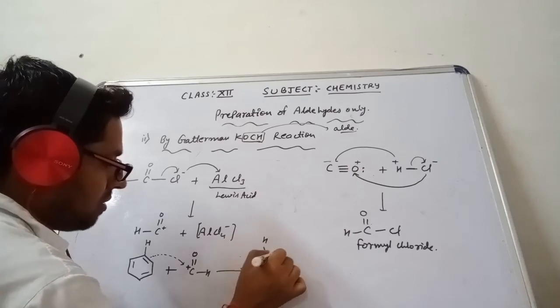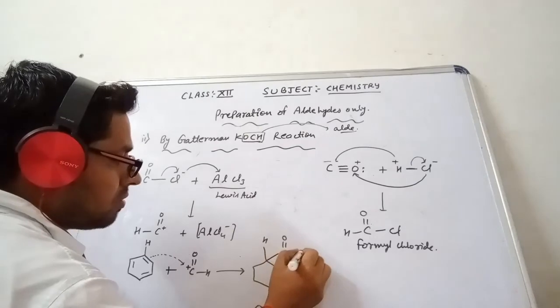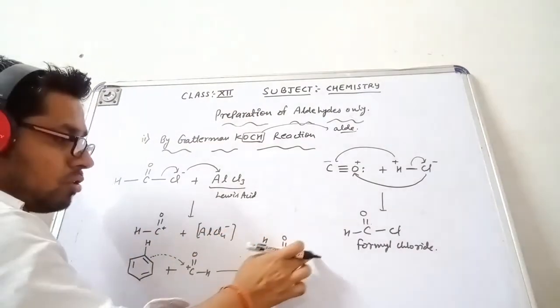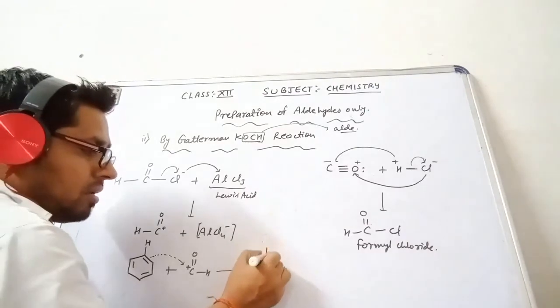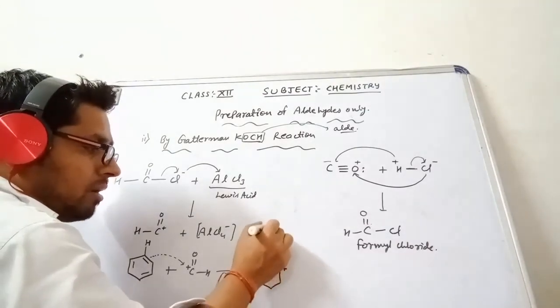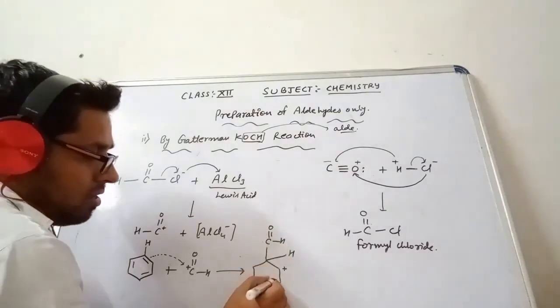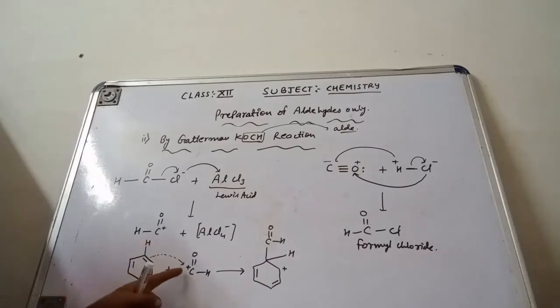H, this is single bond C, double bond O, single bond H. Now I can show it in this way also. Suppose I represent it in this way: this is C, double bond O, single bond H, and this hydrogen I am representing here. Because the pi electrons are transferred from here, positive charge will come. So that means it will lose its aromaticity.